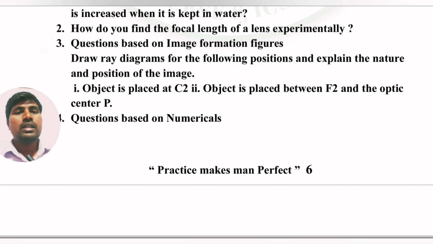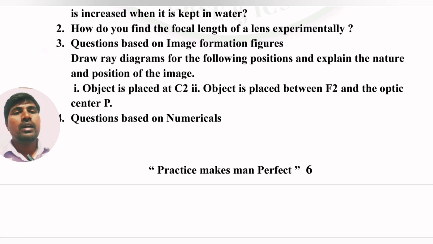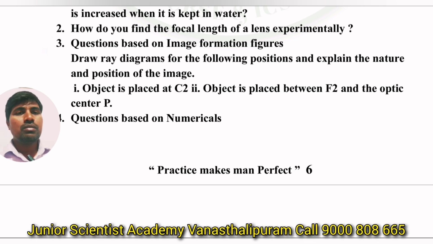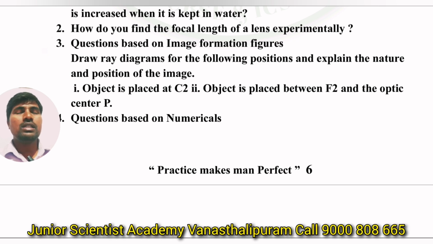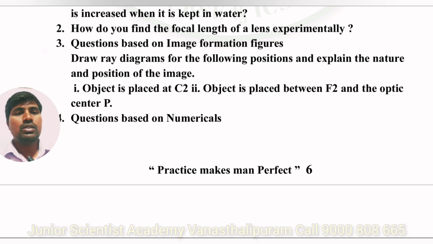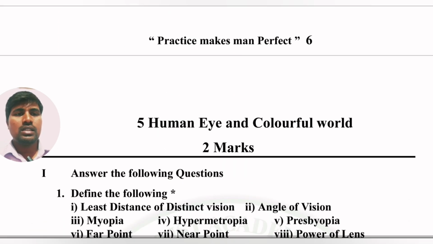Next, the second question: how do you find the focal length of a lens experimentally? That means a lab activity question. Next, the third question is based on image formation: figures based on object positions. Convex lens has 6 figures, concave lens has 2 figures. Okay, so complete it. Next, numericals based on the lens formula and lens maker's formula.